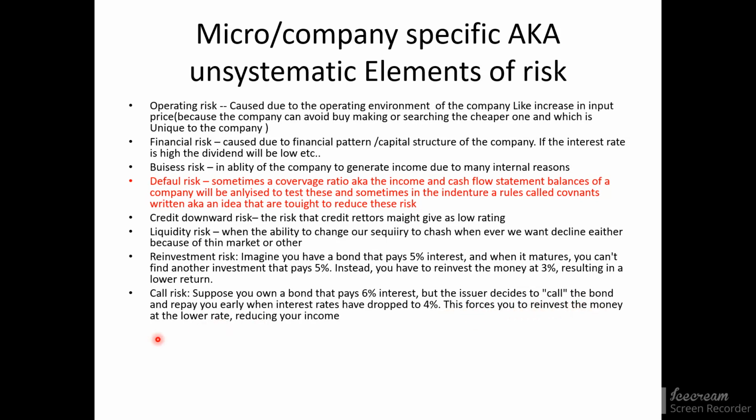If it is a term bond, you will continue to receive 6% from the issuer, whether the issuer is happy or not. But in the callable bond, if he cancels the agreement and the market is paying less than the coupon interest rate, you will reinvest in the market, and that market pays you a lower interest rate than the original. This is a call risk that reduces your income compared with what you were getting from the issuer.